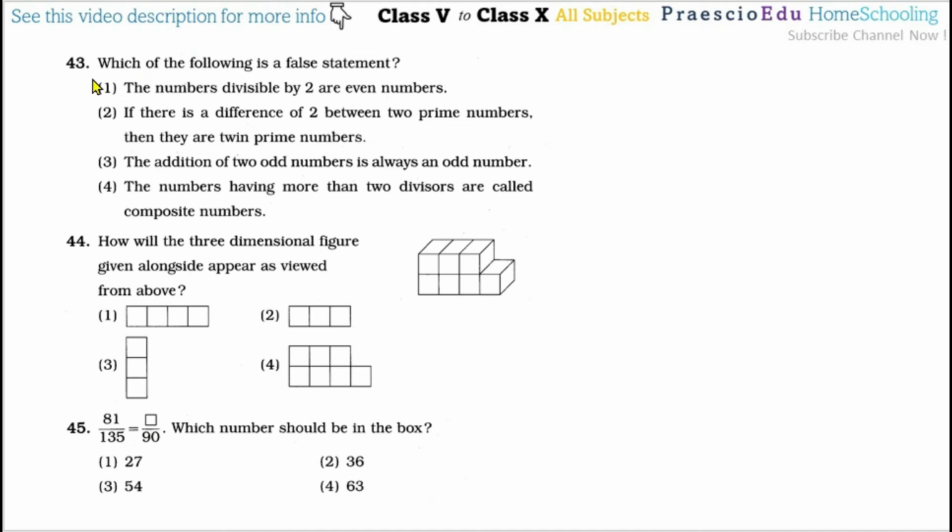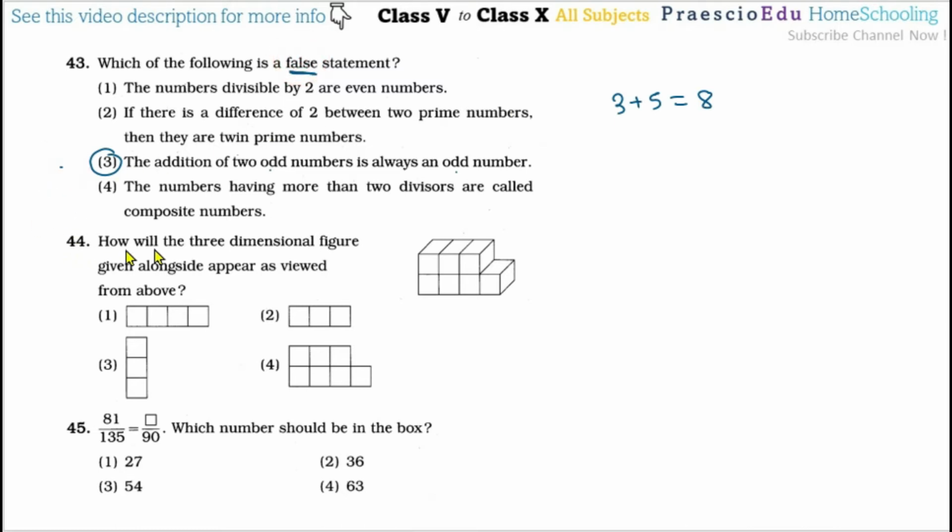Now question number 43, which of the following is a false statement? So we have to find out the false statement. Here the false statement is option number 3, the addition of two odd numbers is always an odd number. No, the addition of any two odd numbers, suppose 3 plus 5, these are odd numbers, that will be 8, which is always an even number. So this statement is false.